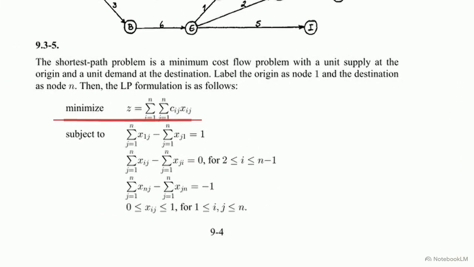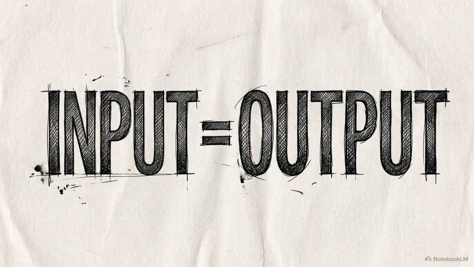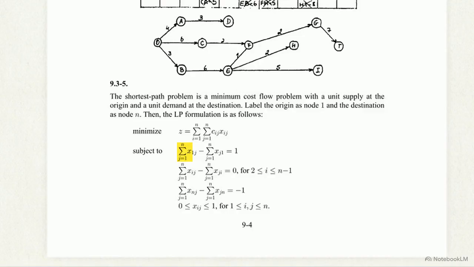These equations represent the exact mathematical structure an enterprise solver relies on. The top line is the objective function. The system is programmed to minimize z, the sum of every arc's cost multiplied by the specific flow assigned to it. To execute this without manually tracing paths, the math relies on the strict principle of conservation of flow. First, we mathematically inject exactly 1 unit of flow into the origin node. Second, we configure the destination node to extract exactly 1 unit of flow. For every intermediate node, the equation dictates that the flow exiting minus the flow entering equals 0. Nothing is lost or created. Finally, flow across any individual arc must be constrained precisely between 0 and 1.